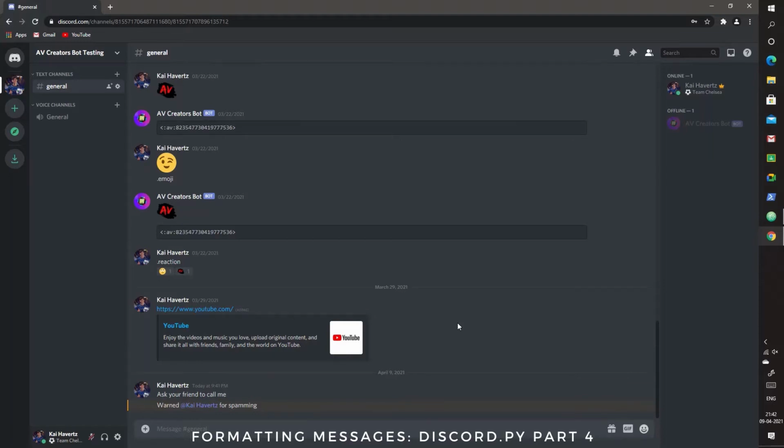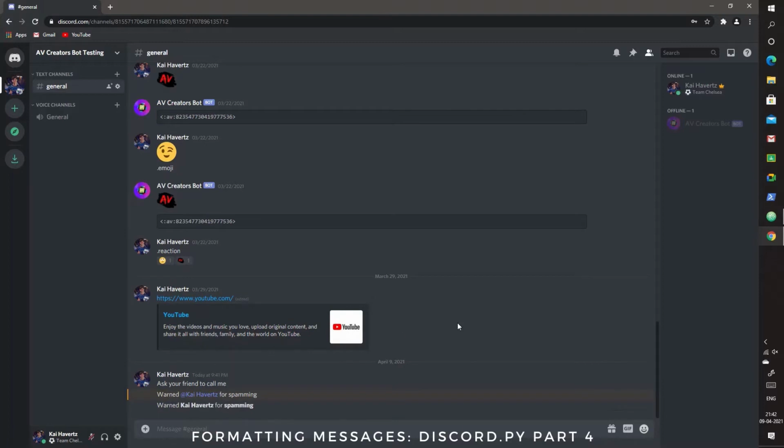So in a similar way, if we add formatting, we can make it look a bit better like this. Like this, if we add bold, it makes us understand better what was done and how. So Kai Havertz was warned for spamming.